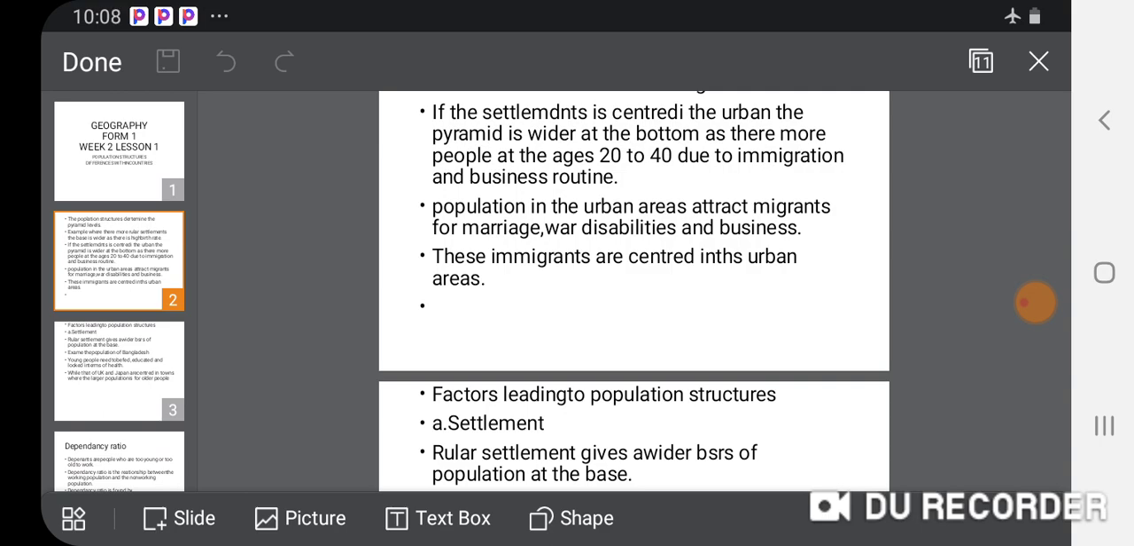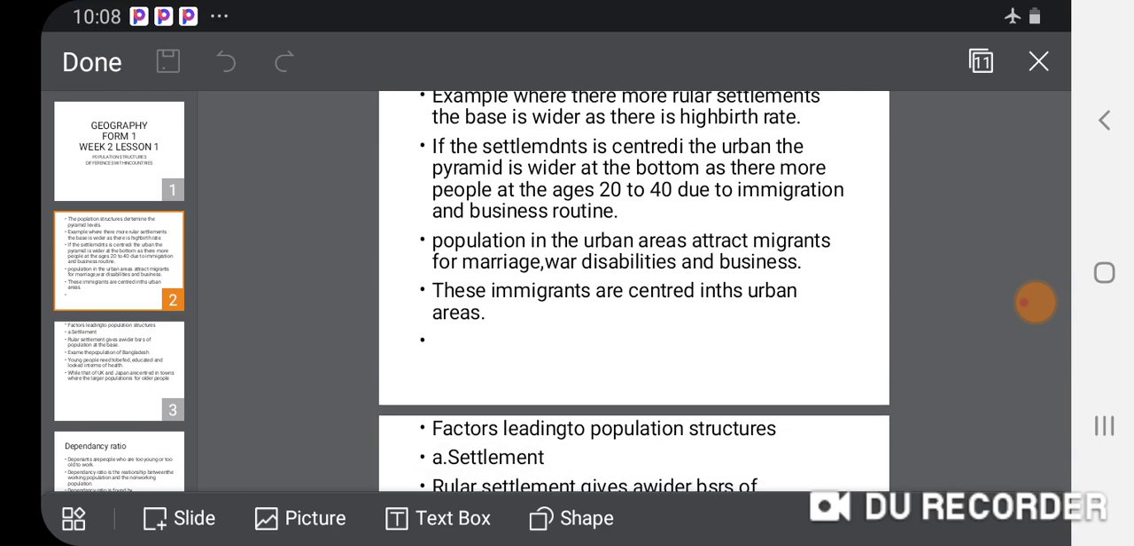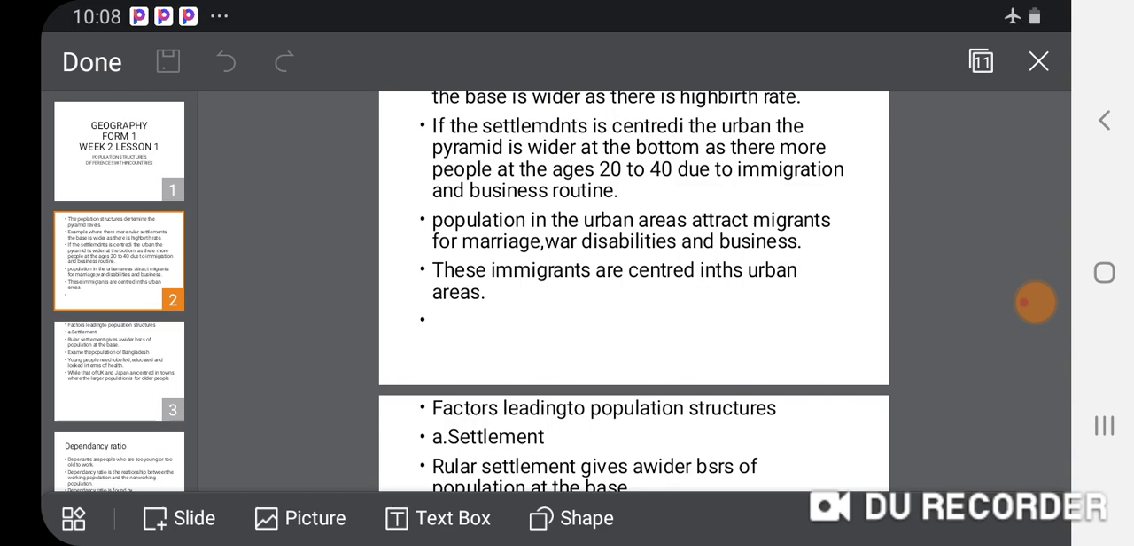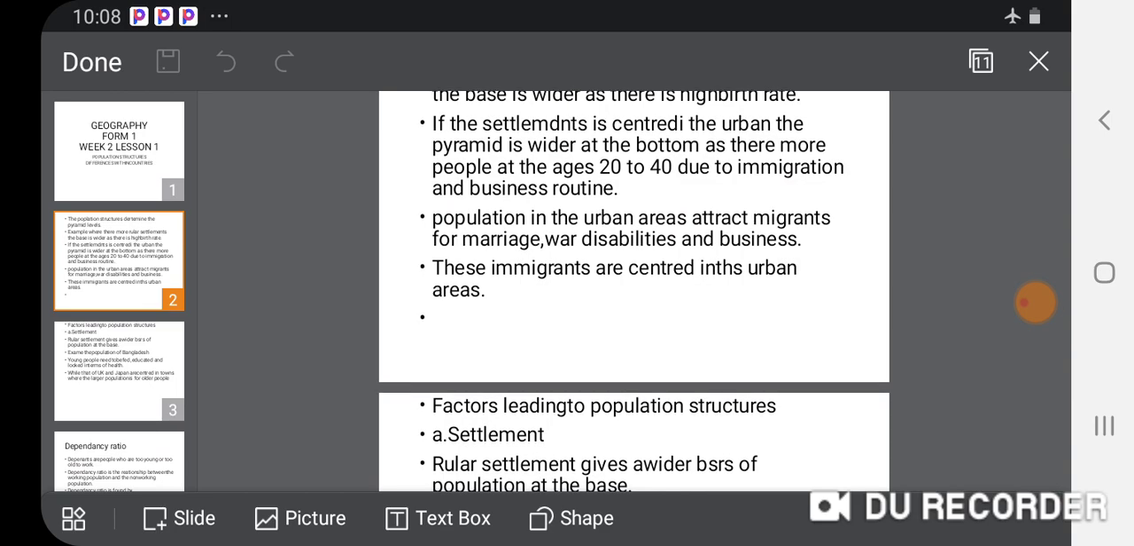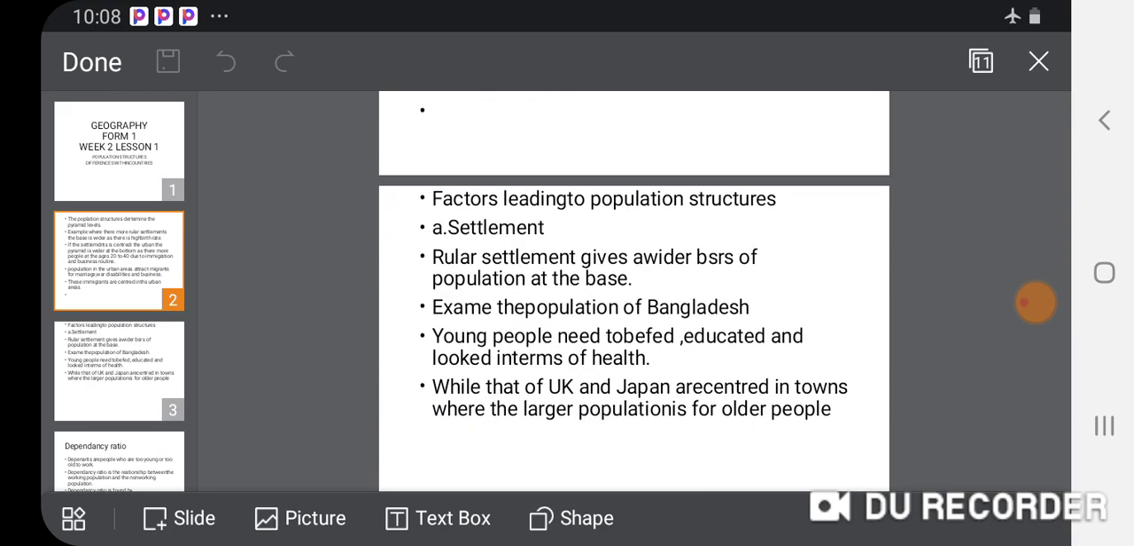People move from one area to another because of business at the ages of 20 to 40. It is no wonder that the ages of 20 to 40 in towns are congested. Why? Because of business. A business person cannot settle in the rural area; they always settle in the urban areas. These migrants are centered in the urban areas, where we find a lot of these people.